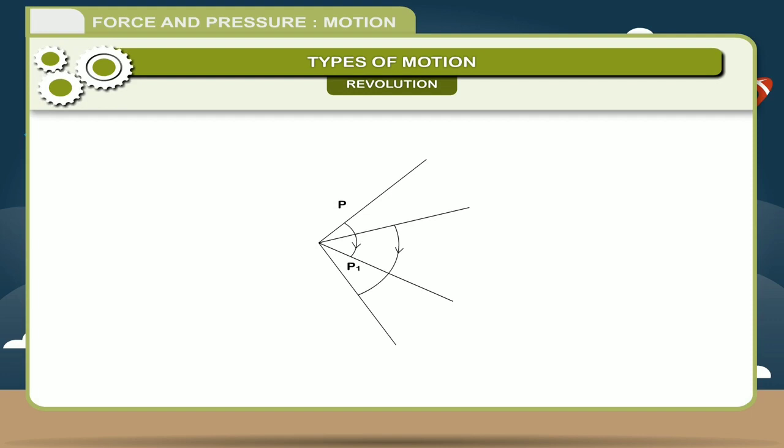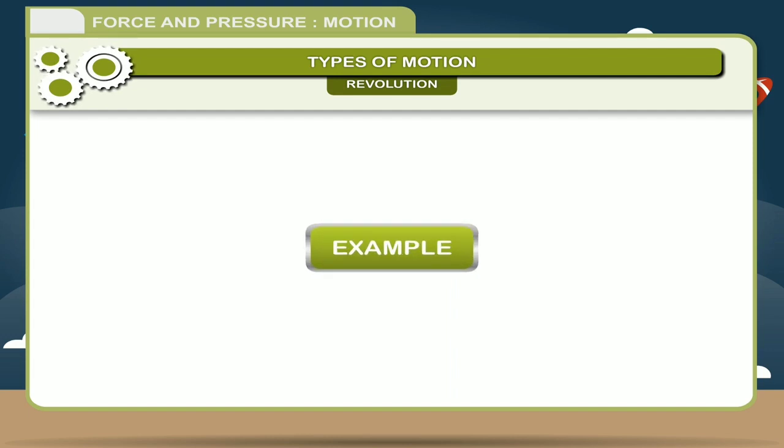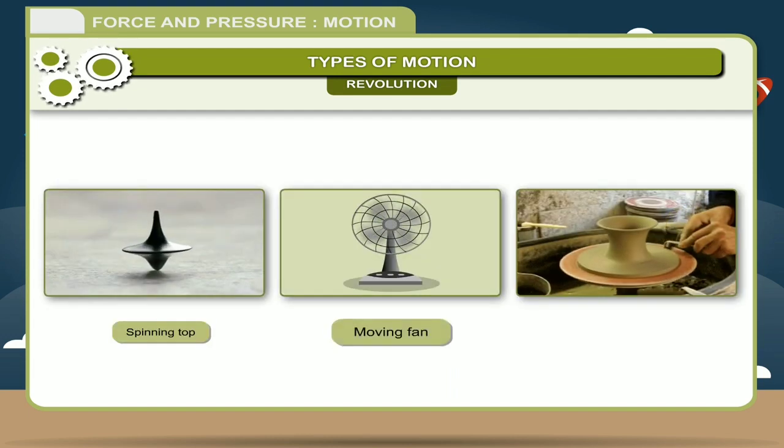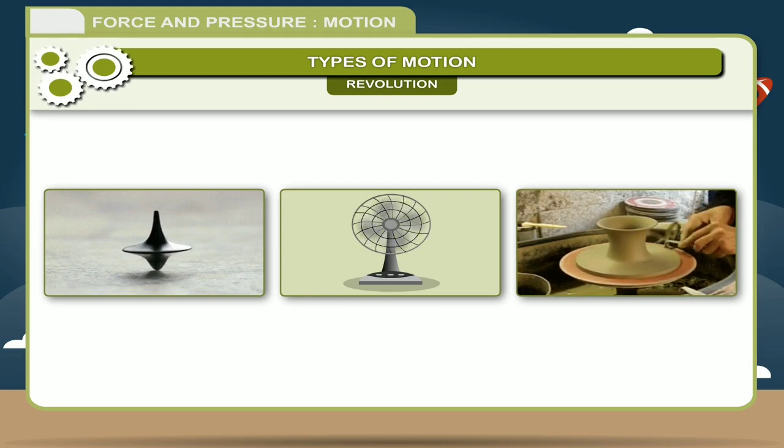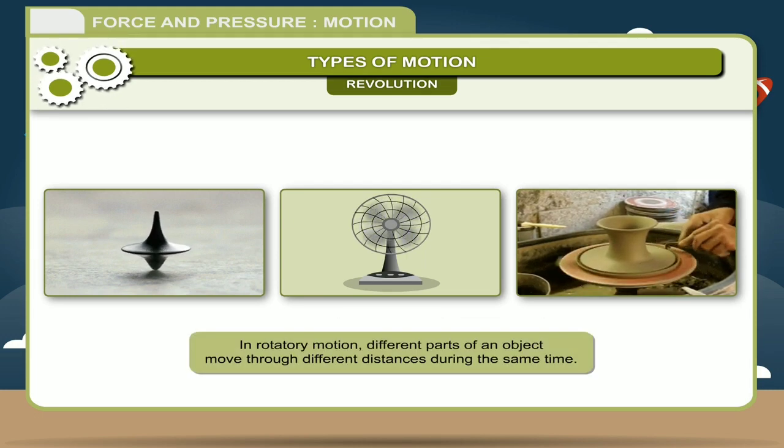So the P point is nearer to the axis and the Q point is farther from the axis O. Examples: spinning top, moving fan, spinning potter's wheel. In rotatory motion, different parts of an object move through different distances during the same time.